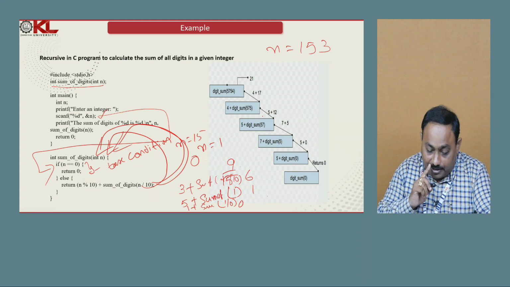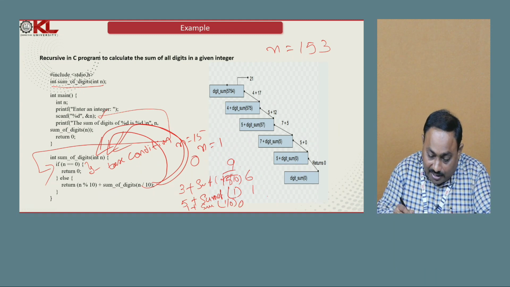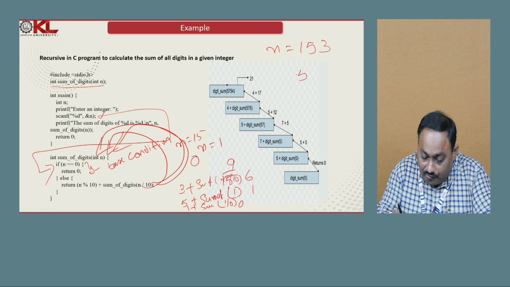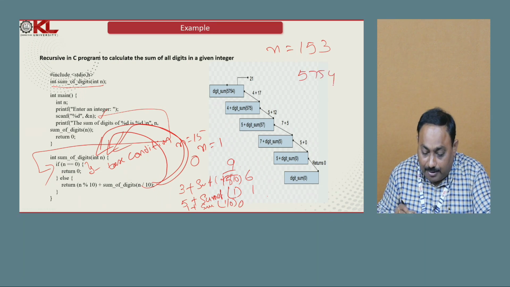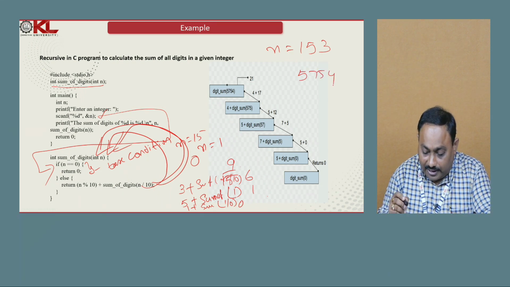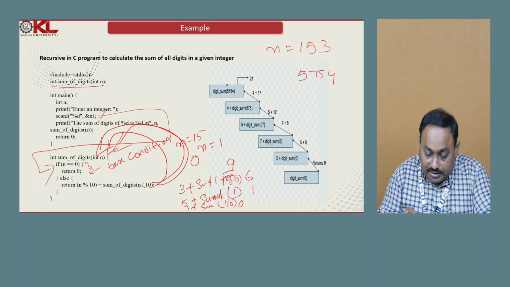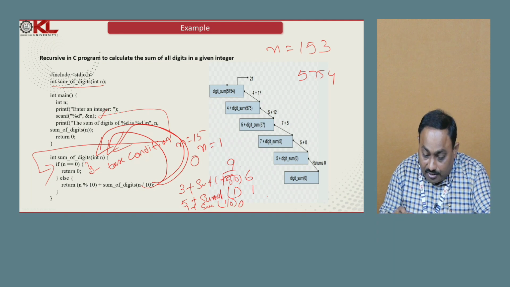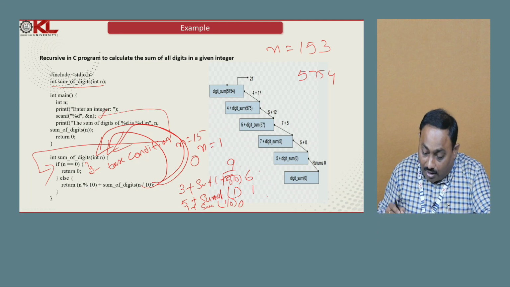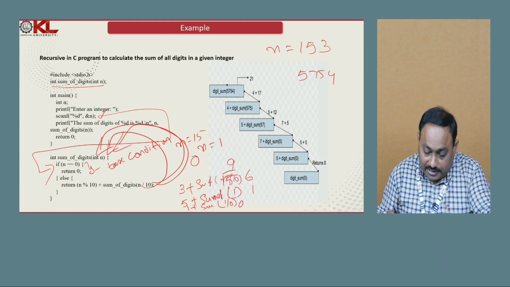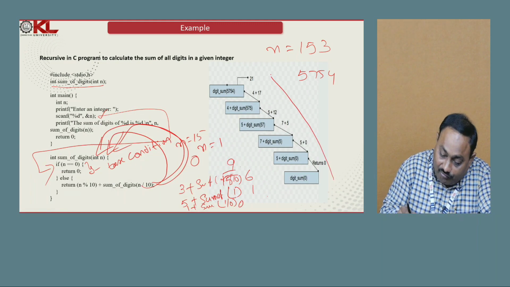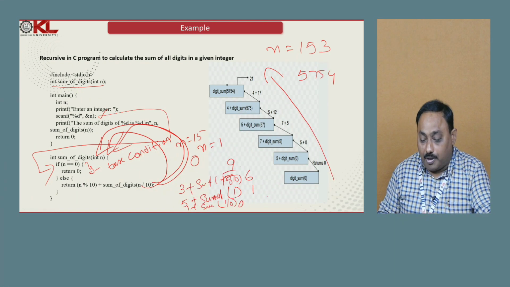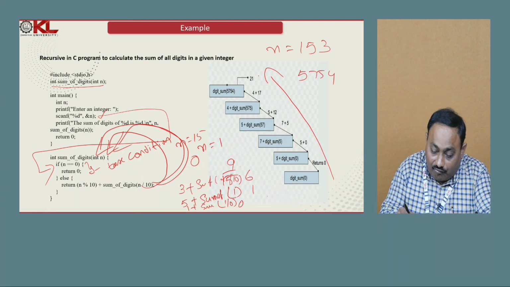Now here, for example, you see in this example we have taken 5754 as a number. First we call the sum of digits of 5754, then 4 will be taken. Like that it continues the recursive calls. Once all the recursive calls are completed, the backtracking is performed from bottom to top and we consolidate the final result.